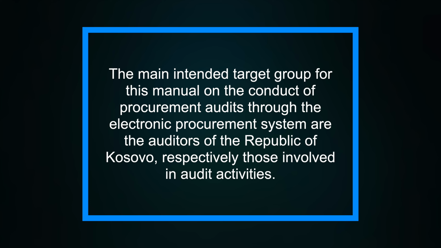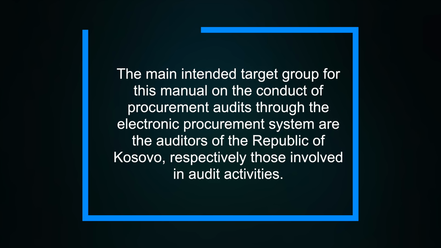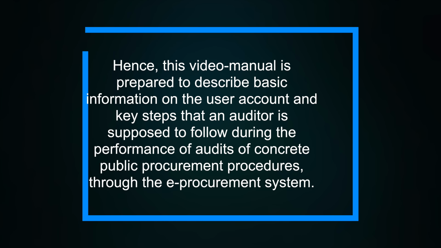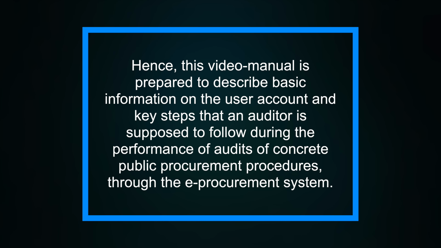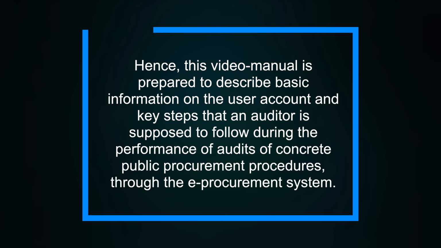The main intended target group for this manual on the conduct of procurement audits through the electronic procurement system are the auditors of the Republic of Kosovo, respectively those involved in audit activities. Hence, this video manual is prepared to describe basic information on the user account and key steps that an auditor is supposed to follow during the performance of audits of concrete public procurement procedures through the e-procurement system.